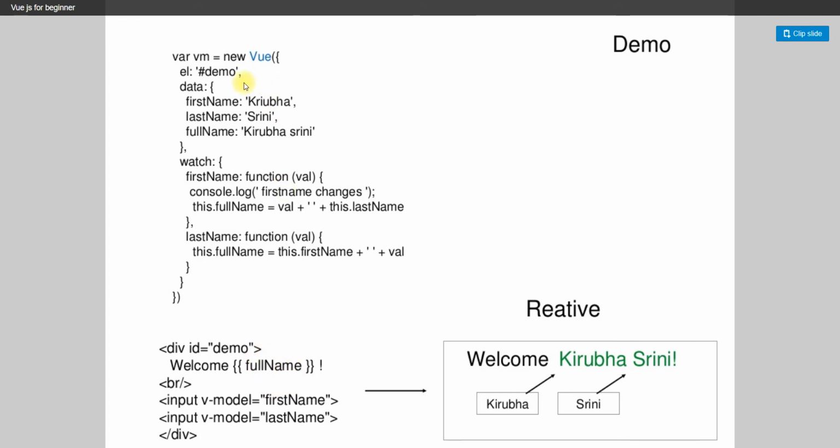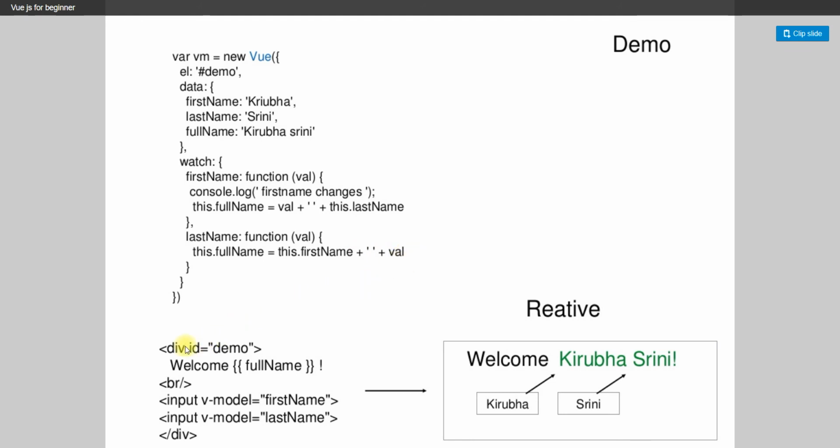For this, we have the variable here, the new Vue here, the data here, and then we use watch on firstName, making the function. The console.log just shows on the console, it doesn't matter. Then this.fullName equals val plus a space and this.lastName, and in the lastName function, this.fullName is this.fullName plus val.